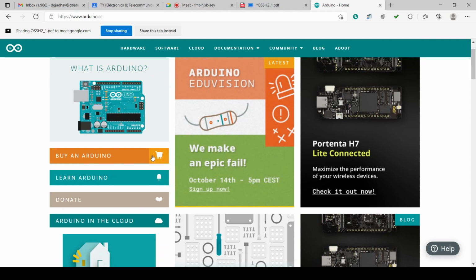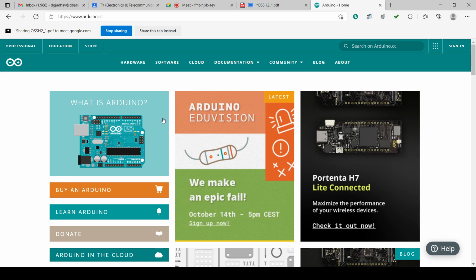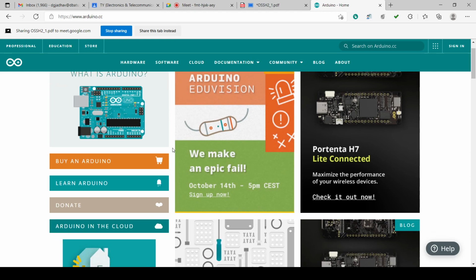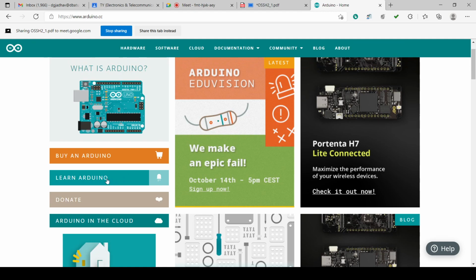If you check here the prices will be larger because it is a .cc foreign site, and if you order the Arduino here, we have to pay in the foreign currency. So better you can purchase Arduino on the websites which are in India. They are supplying the goods. Various websites are there in the Indian area, where you can get the Arduino at very less price. So here Learn Arduino is there. You can click here.